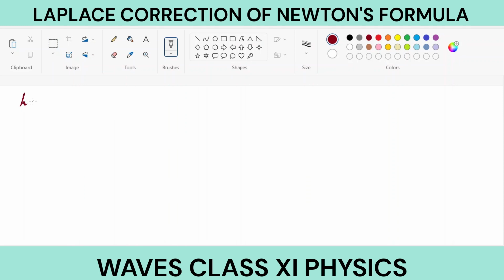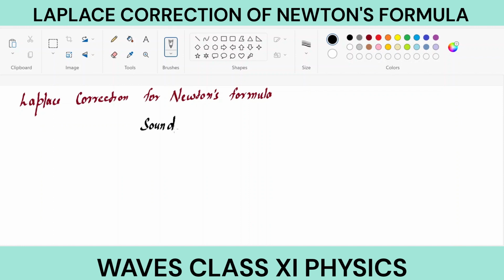Laplace correction for Newton's formula. In the previous lecture we saw that Newton gave a particular formula for velocity of sound. What was the assumption made by Newton? According to Newton, the sound wave propagation is an isothermal process. But according to Laplace, this is not true. Sound wave propagation is an adiabatic process.